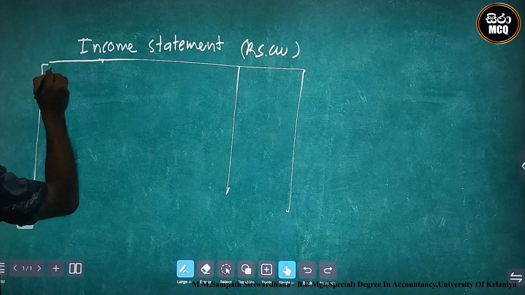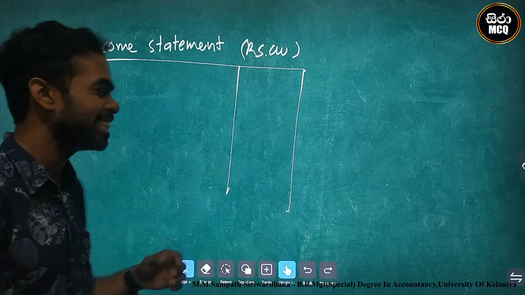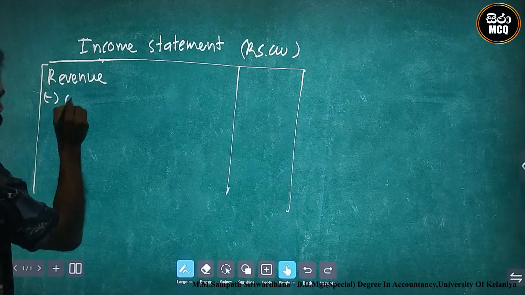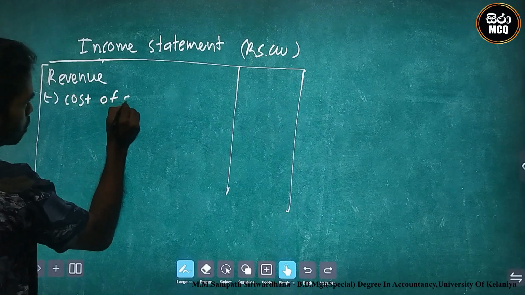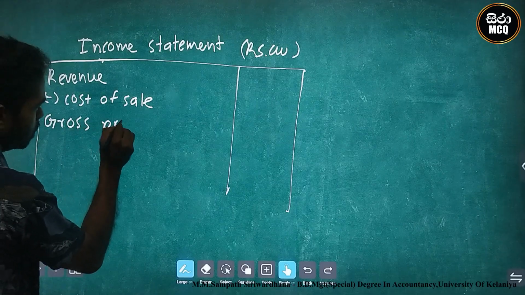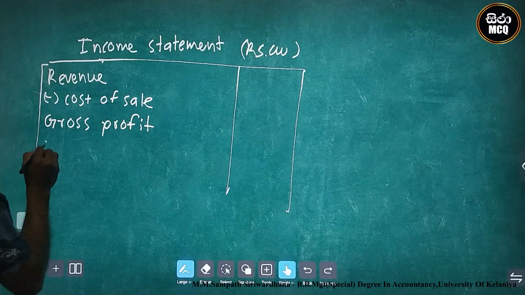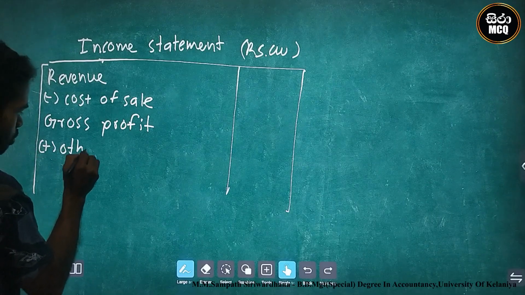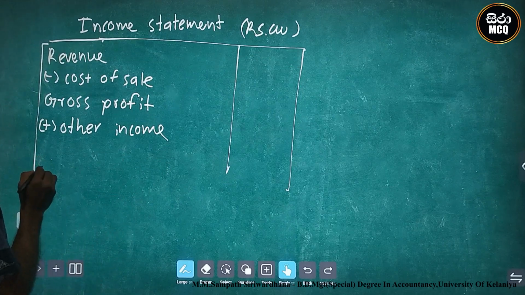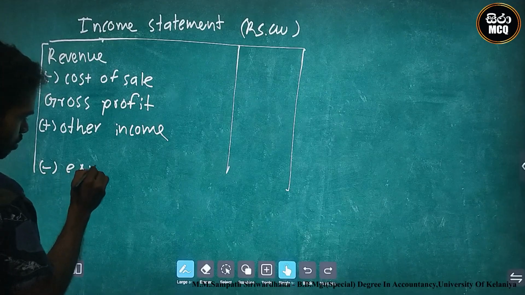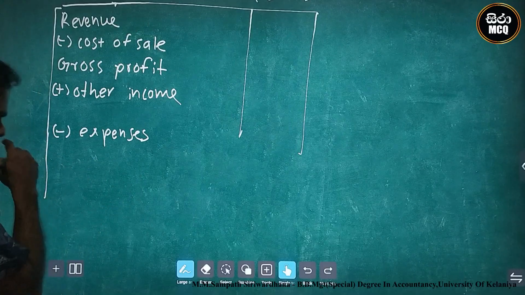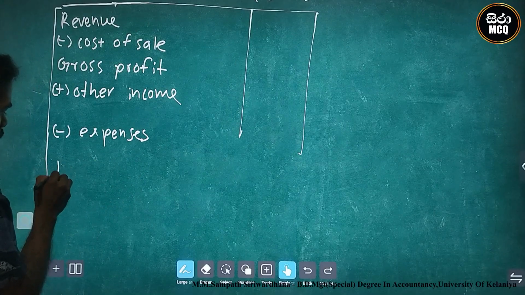Major structure. Firstly, revenue. Revenue means sales. After that, we minus cost of sales, and we can calculate gross profit. After that, we find other income. After that, we minus total expenses, and we find the answer, ignoring income tax: profit for the year.